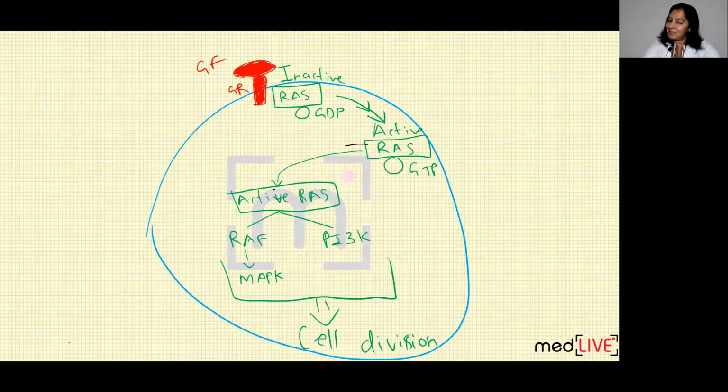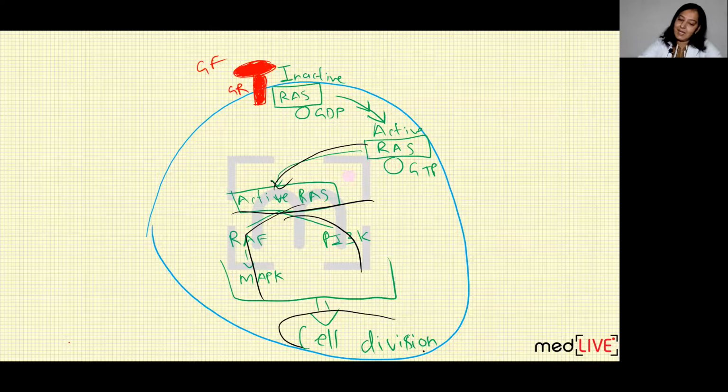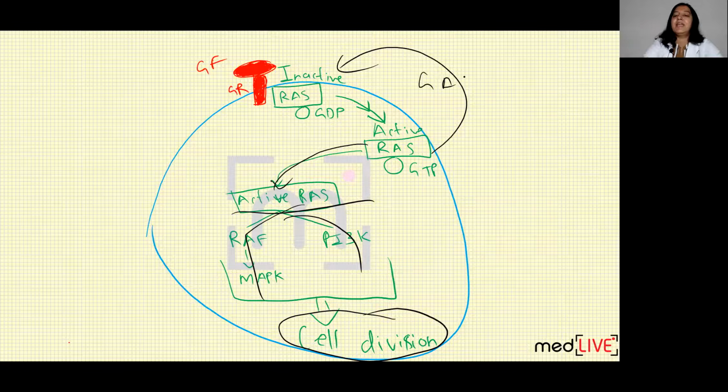This active RAS will come in the cytoplasm as in the previous case. It is starting multiple pathways and it is causing cell division. Till here, it is the same. But what was happening in the last situation, normally? Once the cell division occurs, a protein known as GAP gets stimulated inside the cytoplasm to convert this active RAS into inactive RAS. GAP splits GTP into GDP, so active RAS gets converted into inactive RAS and there is no further cell division.